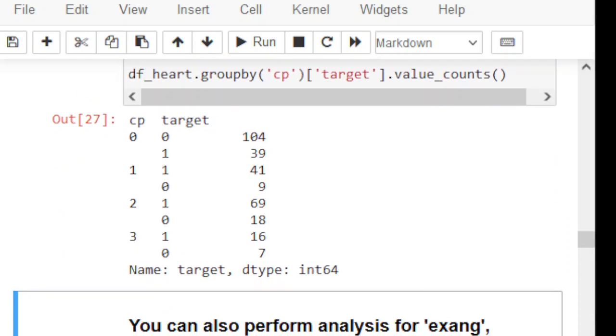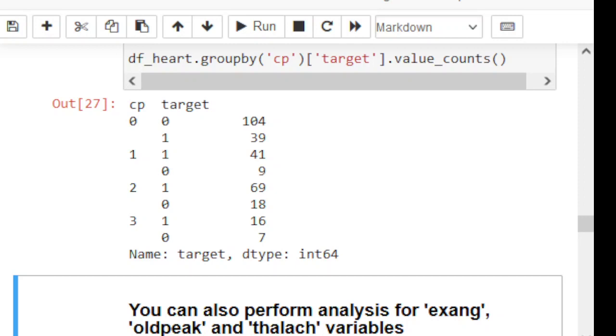Here in this case, if you look at CP values, CP variables contain 4 integer values 0, 1, 2 and 3. Target variables contain 2 integer values 0 and 1. So it means for each CP value there are 2 target values, that is 0 or 1. Obviously, similarly for 1, 1 and 0. 1 is presence of heart disease, 0 is absence of heart disease.